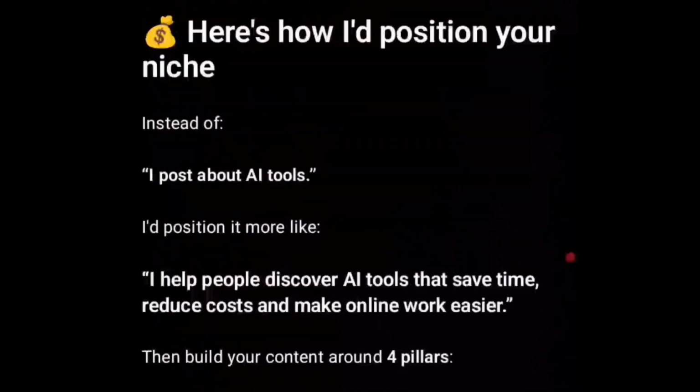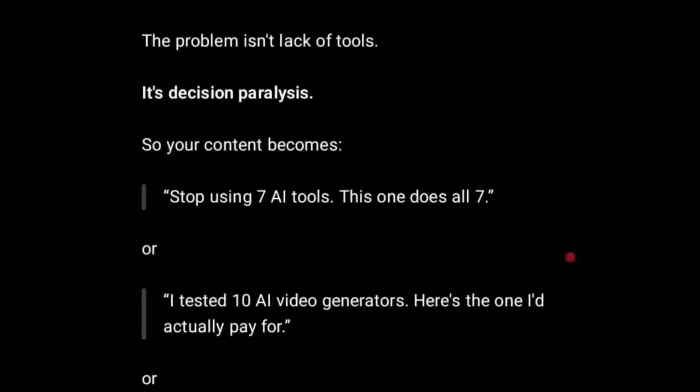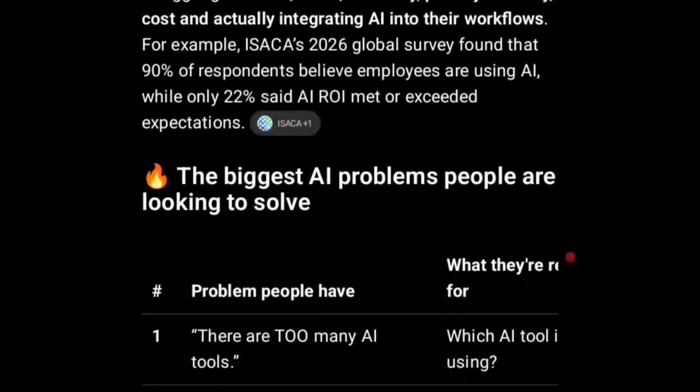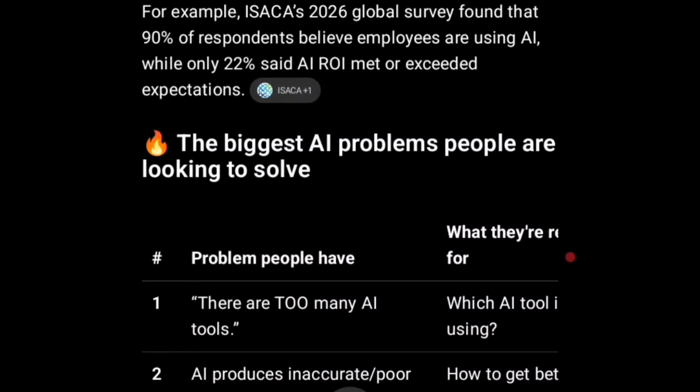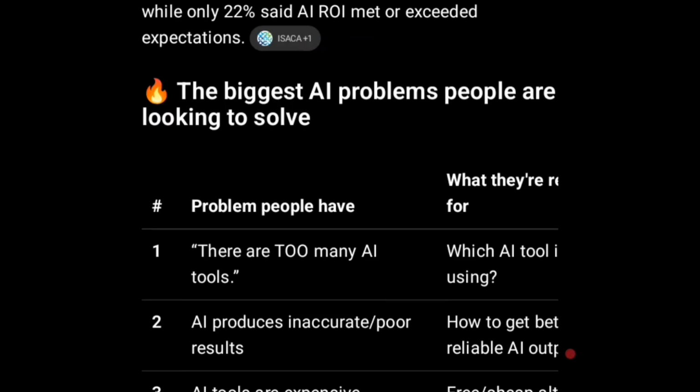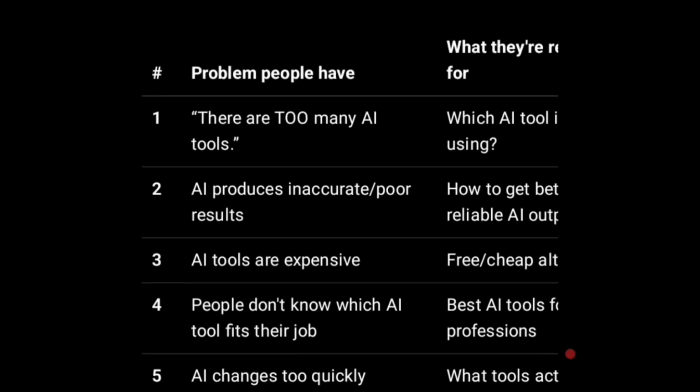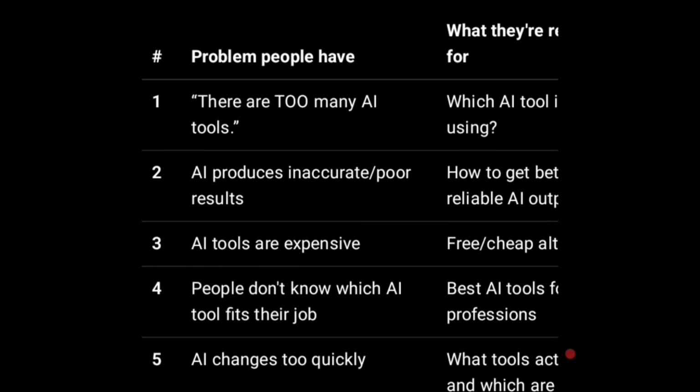Okay, so after asking the question, you see that there are a whole lot of things that we can pick from. So we have a whole lot of options. Now you can see here the biggest AI problems people are talking about or looking to solve. You will see problems, you will see suggestions here, and then we can pick from there.